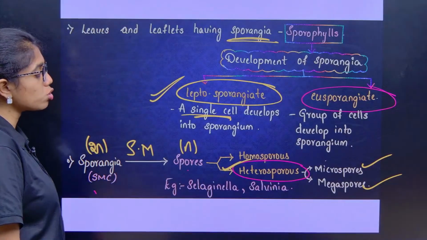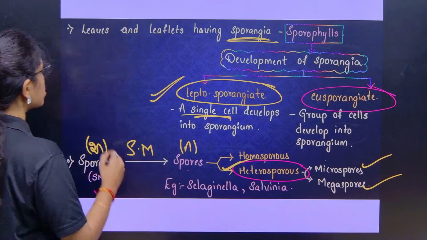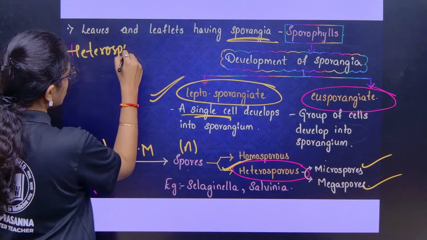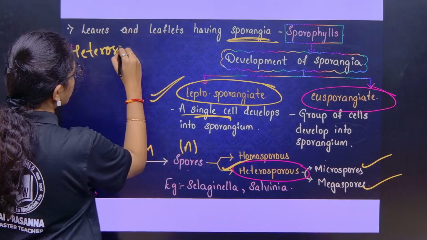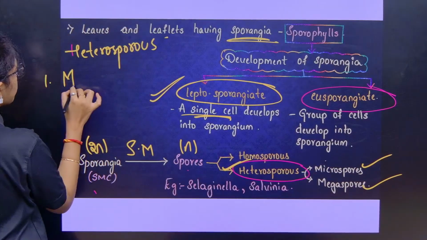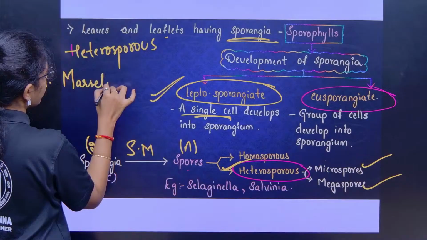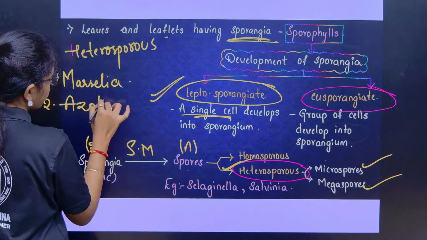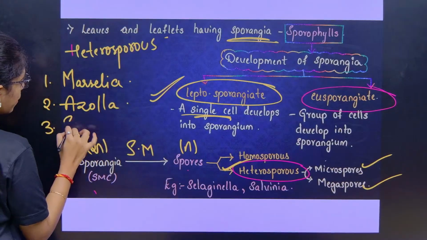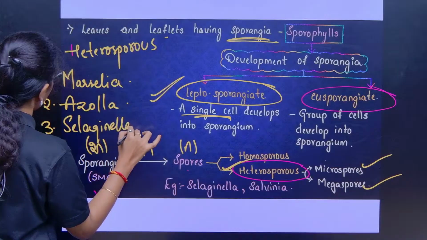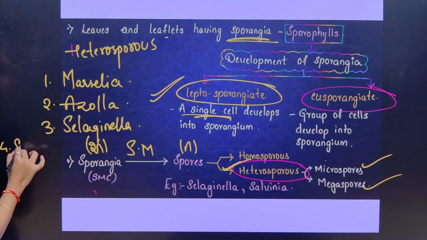Best examples to show heterosporous condition are Marsilea, Azolla, Selaginella and Salvinia.